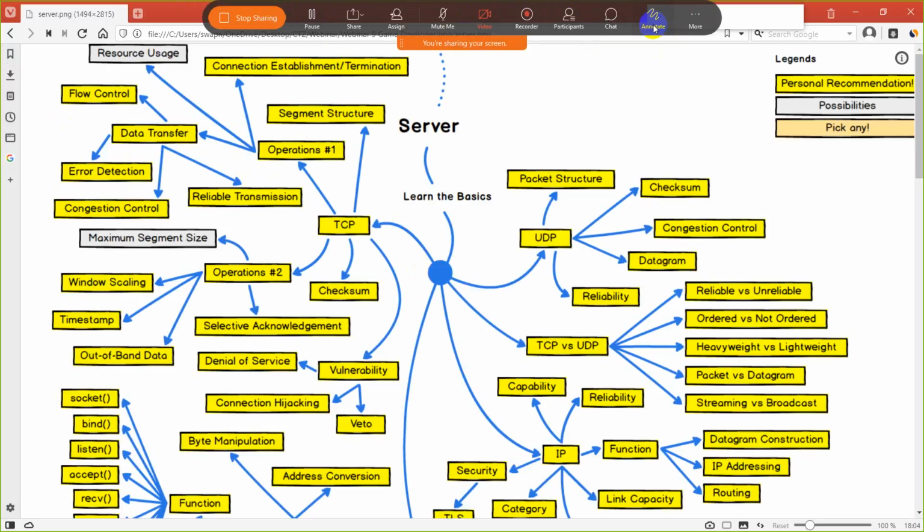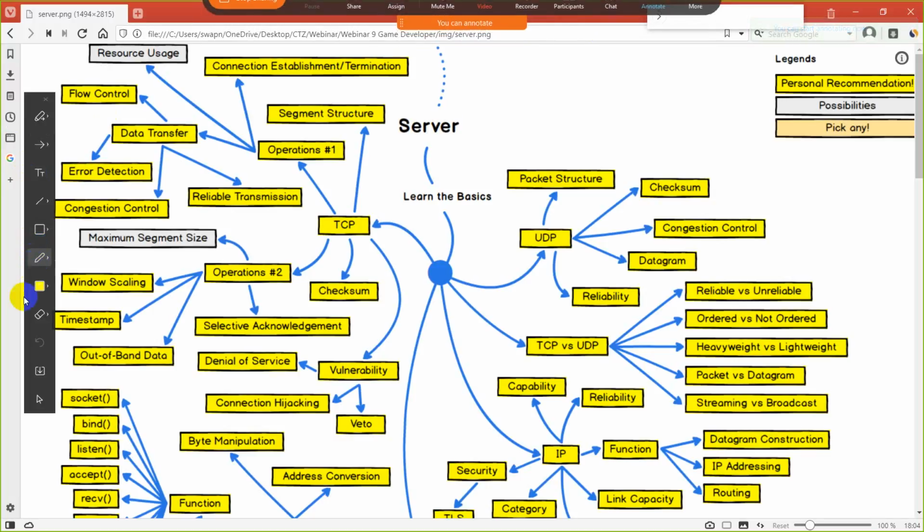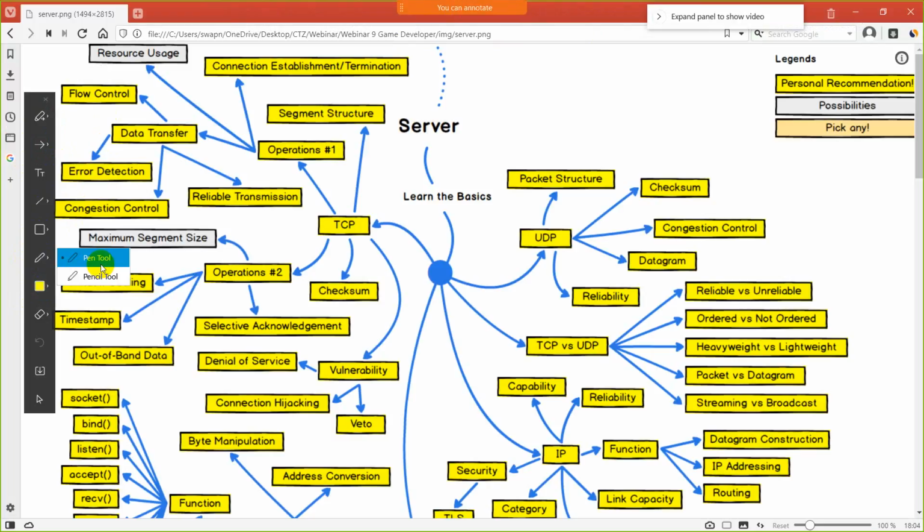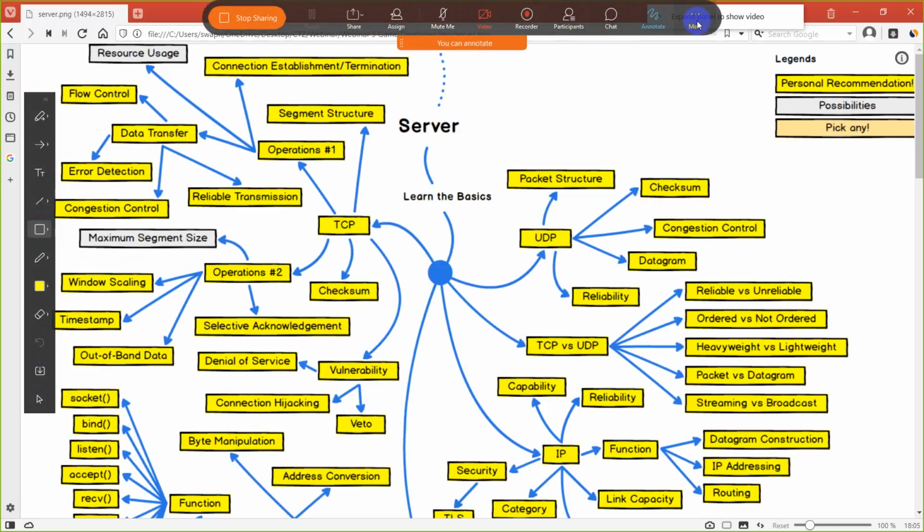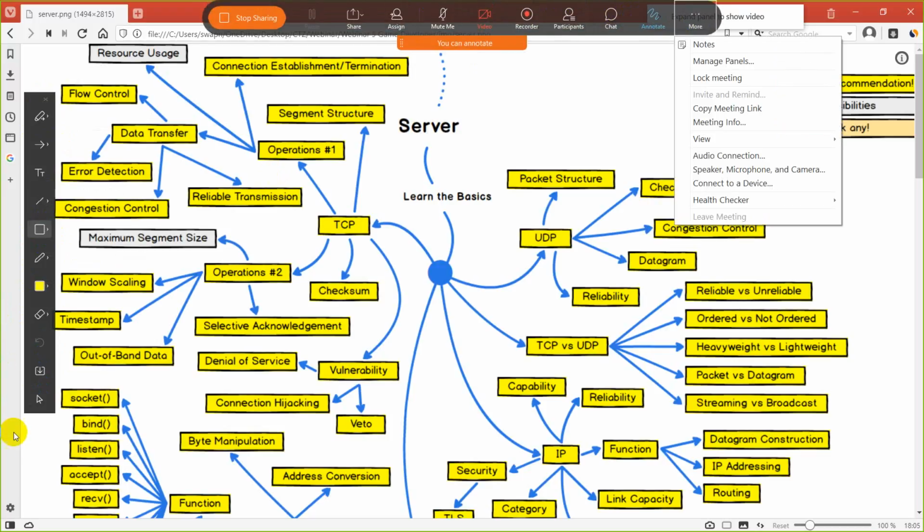I am indicating the red point. Highlighter. Okay, leave this.